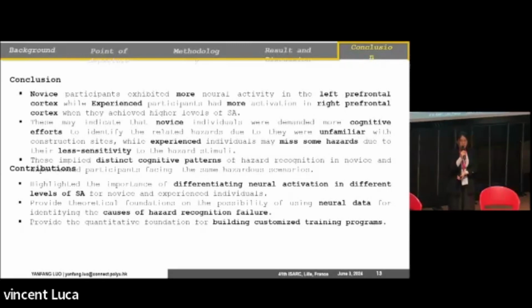And this also implies distinct cognitive patterns of hazard recognition between the novice and the experienced participants. So our contribution is that we highlight the importance of differentiating neural activation at different levels of situation awareness for novice and experienced participants, and also provide some theoretical foundation for using neural data to identify the causes of hazard recognition failure, and for building customized training programs.